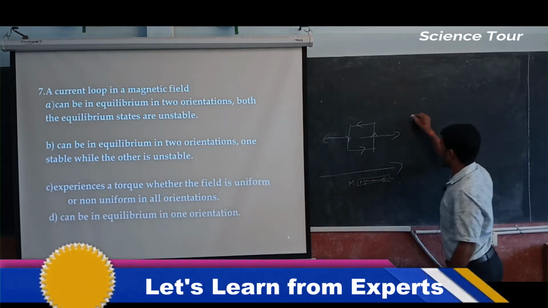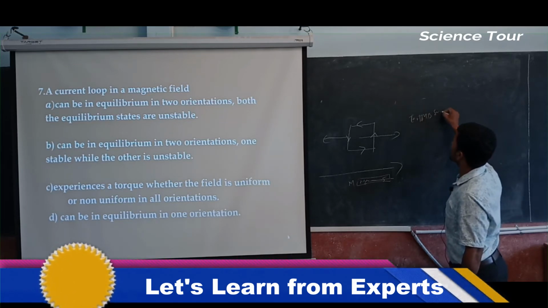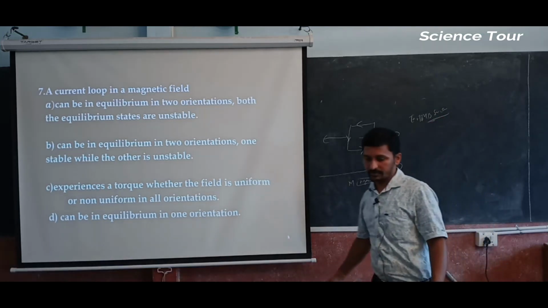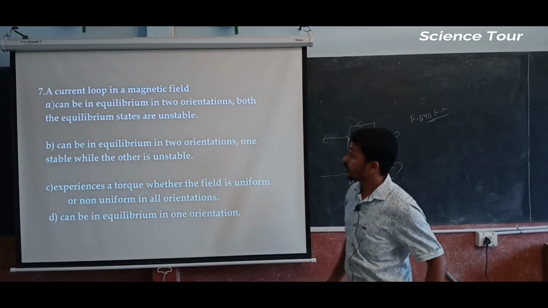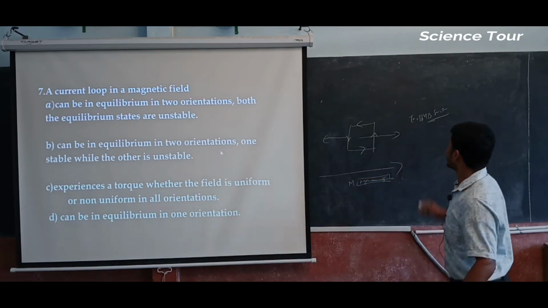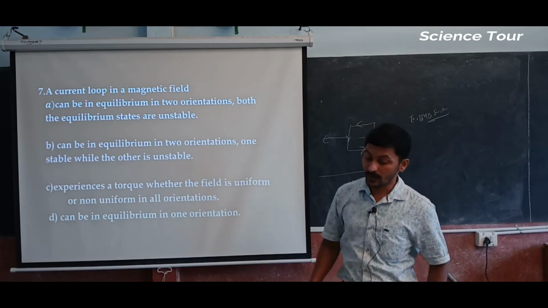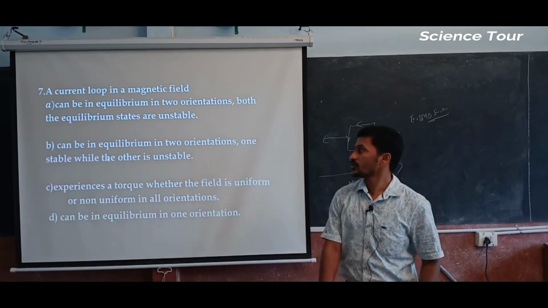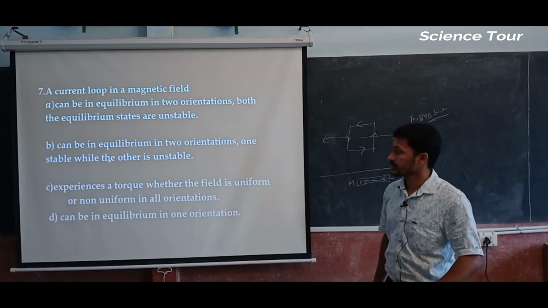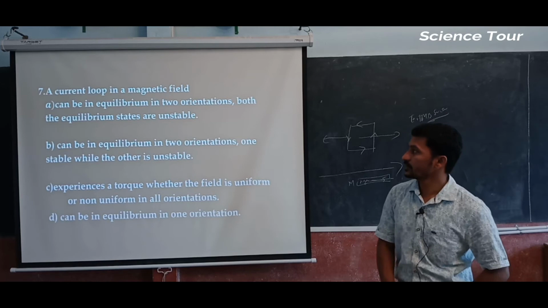You can write torque T is equal to mB sin theta. For theta equal to 0 it is a stable one, and theta equal to 180 degrees it is an unstable one. So that is about this question, and we are going to talk about the next question.